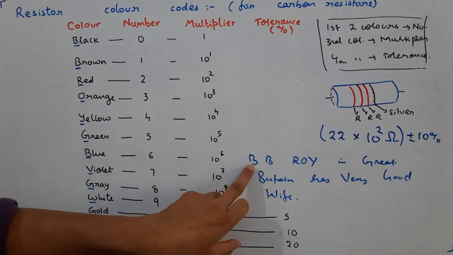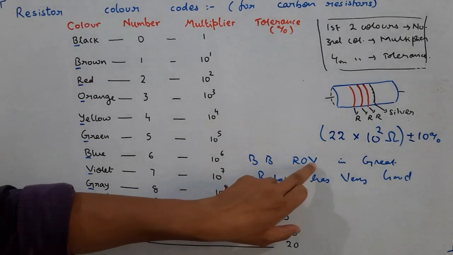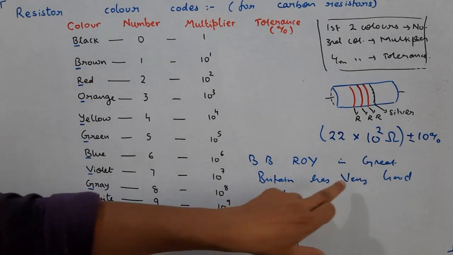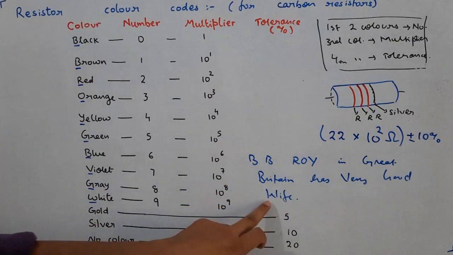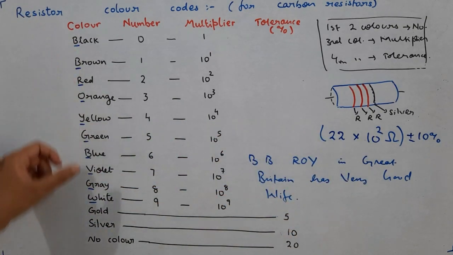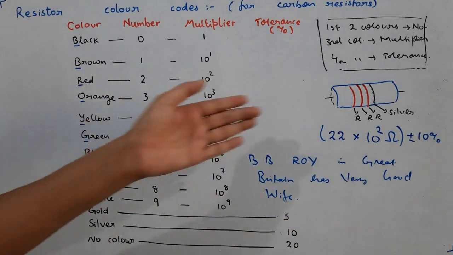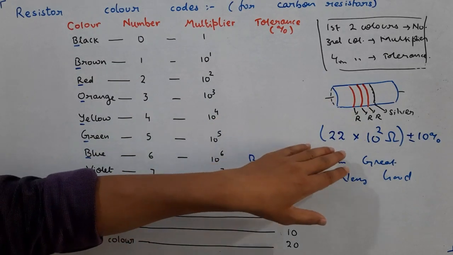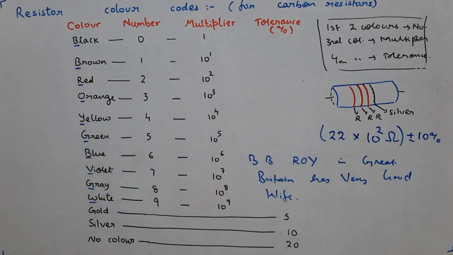You see this one, the capital letters: B, B, R, O, Y, then G, then B, then V, then G, then W. It will be easy for you if you remember this sentence to write this sequence. Once you write this sequence, it's very easy to write the value of resistance using the color code. Let's see one more example.